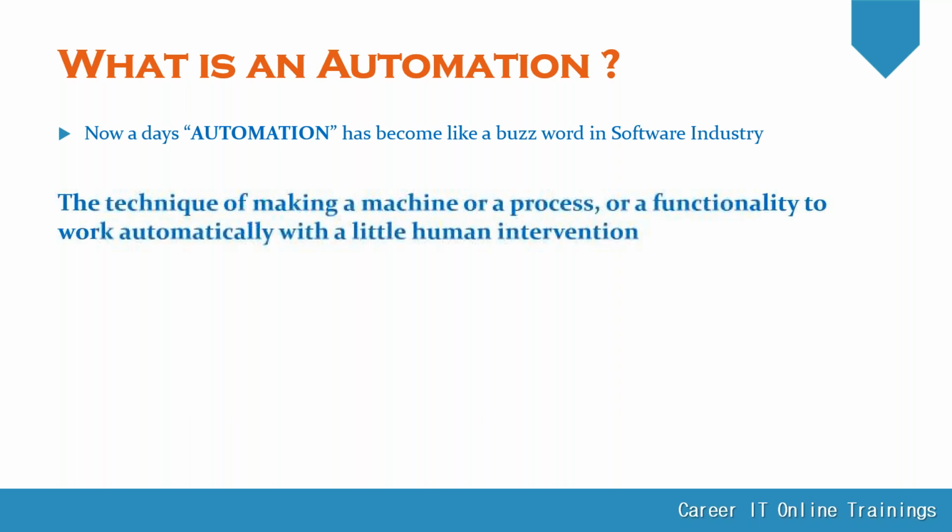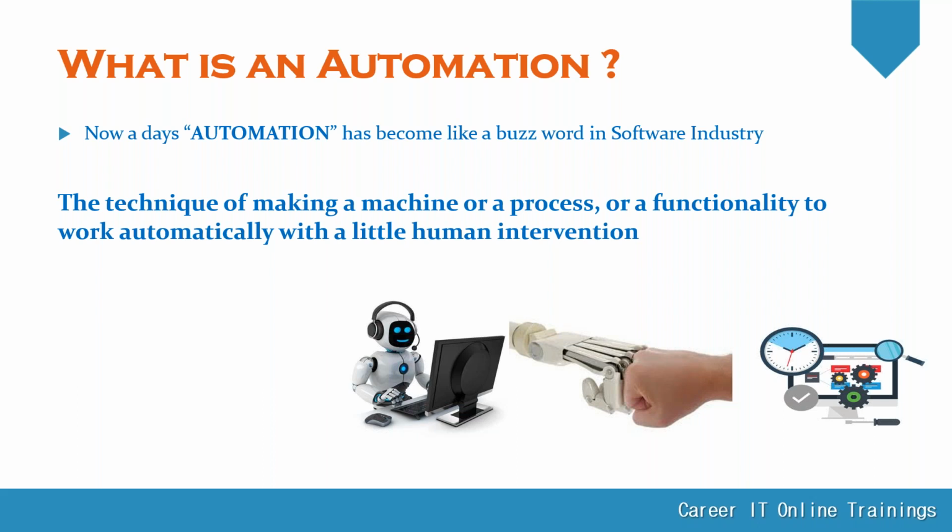Automation is nothing but automating a process, automating a software by using another software. We are mimicking human behavior with machines and automating the process which exactly human beings are able to do.